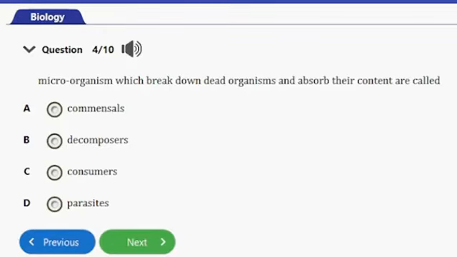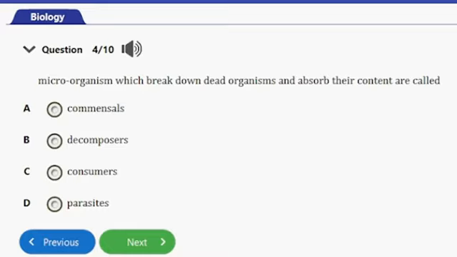So let's consider the next question. Question number 4. It says, microorganisms which break down dead organisms and absorb their nutrients are called A. Commensals. B. Decomposers. C. Consumers. D. Parasites. So guys, the answer to this question is option B, that's decomposers.